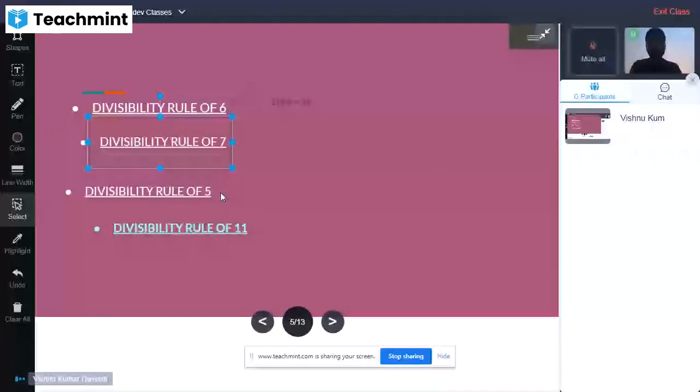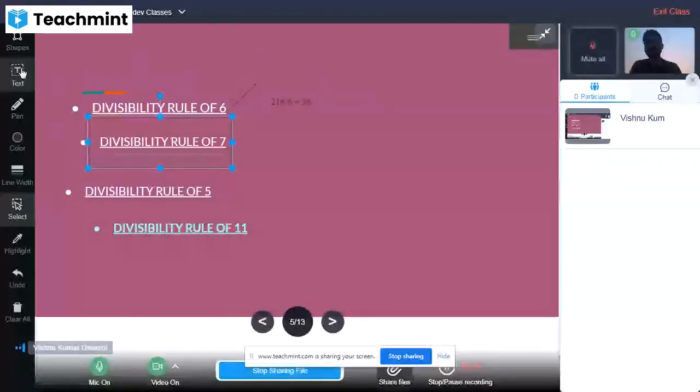So the two conditions are there. If the number ends with 0, or if the number ends with the digit 5, the whole number will be divisible by 5. Alright, are you satisfied?